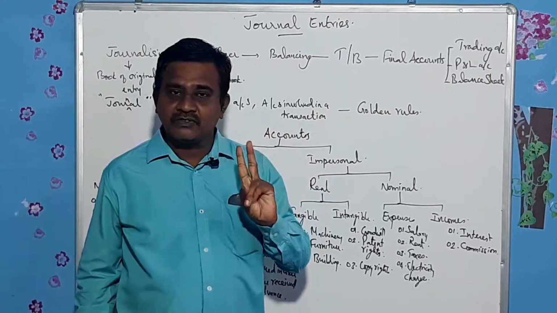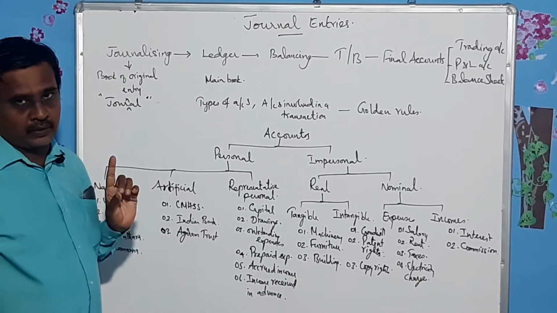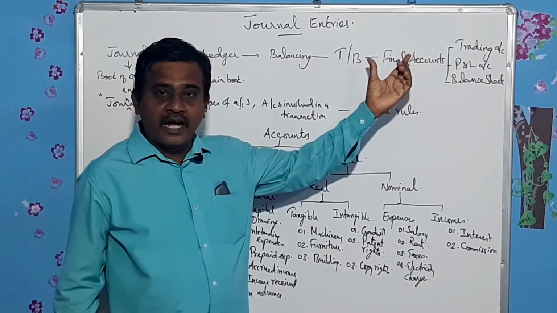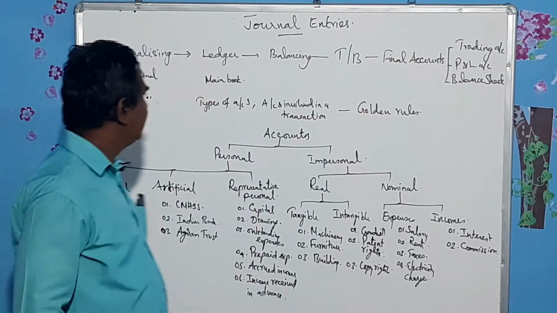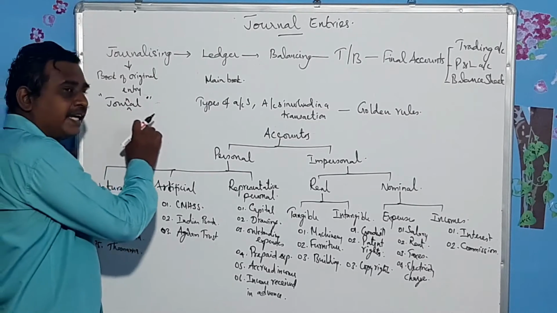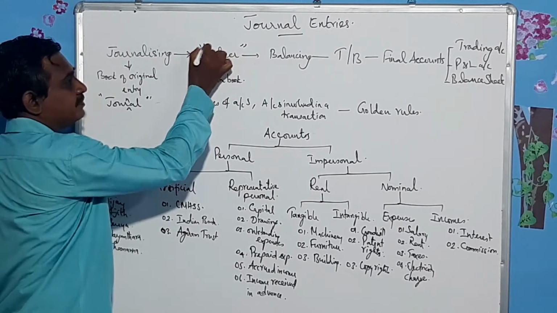These two one words will be asked. And from the book journal, these entries will be transferred to the book called ledger.